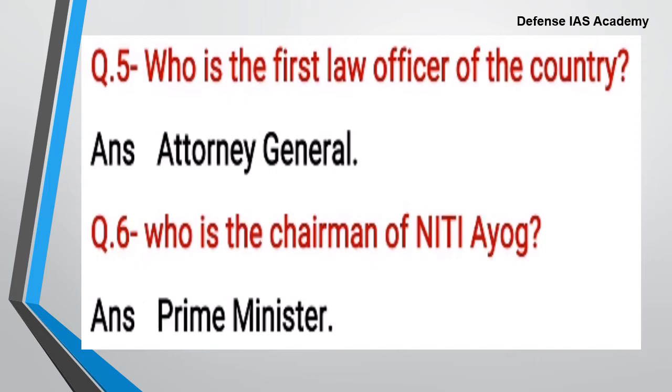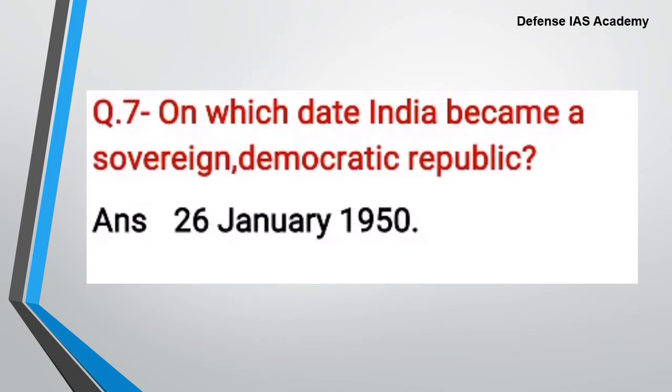The National Institute of Transforming India is called Niti Aayog. So the expansion is National Institute for Transforming India. It was formed via a resolution of the Cabinet on January 1, 2015, and the chairman of Niti Aayog is the Prime Minister. Next question, on which date did India become a sovereign democratic republic? The answer is 26 January 1950.